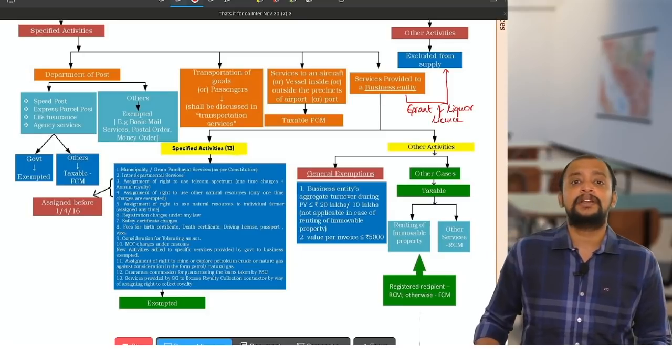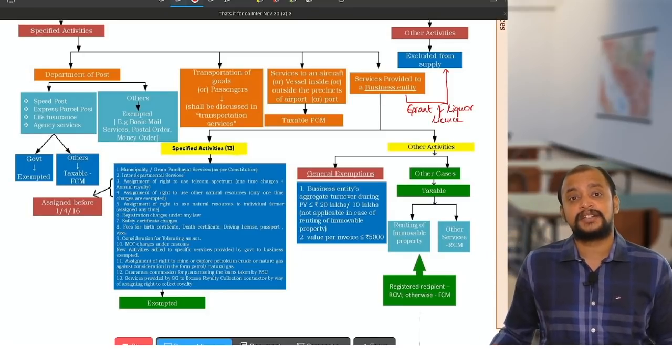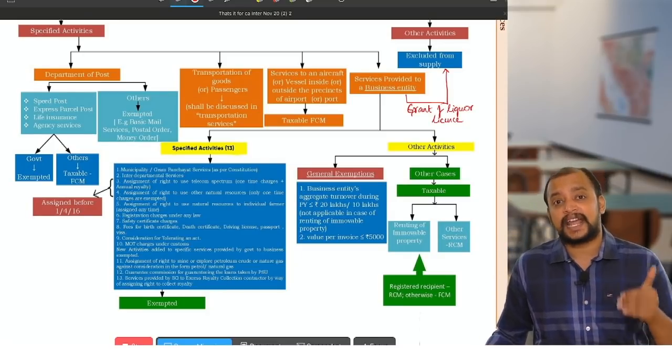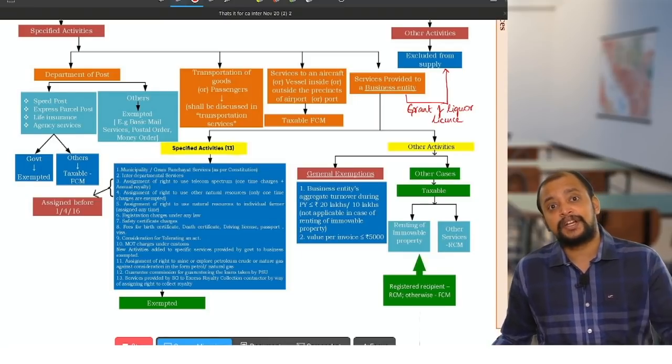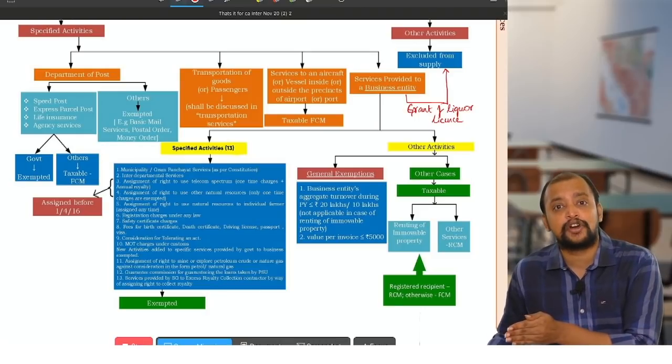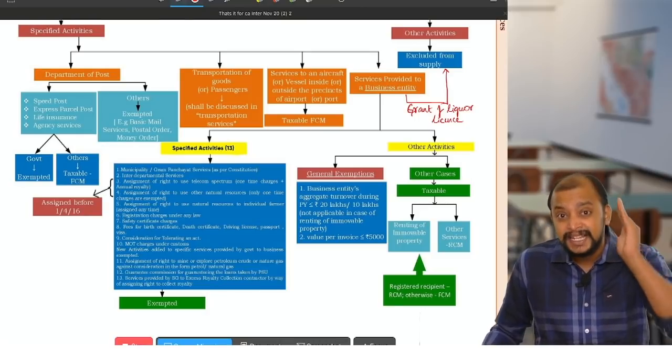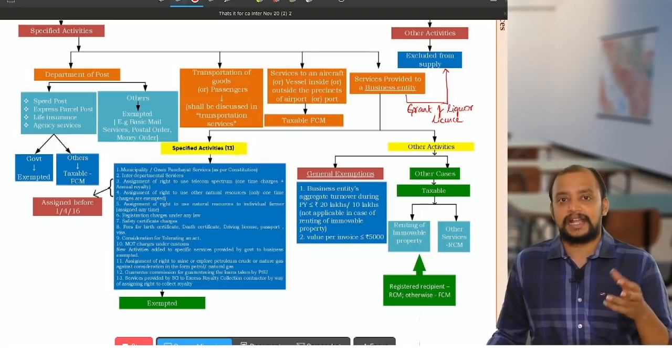For example, transportation of passengers by AC contract carriage is taxable. So even if it is a government owned contract carriage or a private contract carriage, the position will be the same. There is no difference like that, okay?